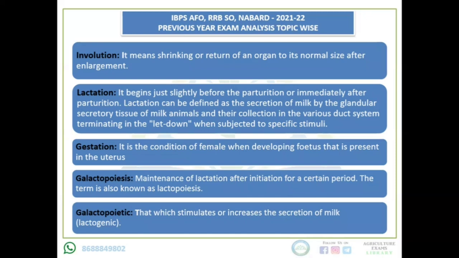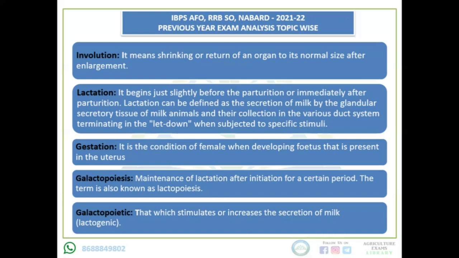Now next is lactation. This process generally starts a little bit before parturition or just immediately after parturition. What is parturition? The act of giving birth. That is known as parturition. Now what happens in lactation?